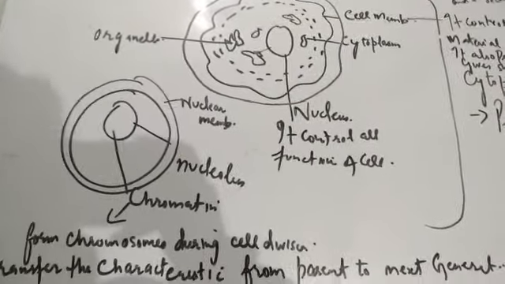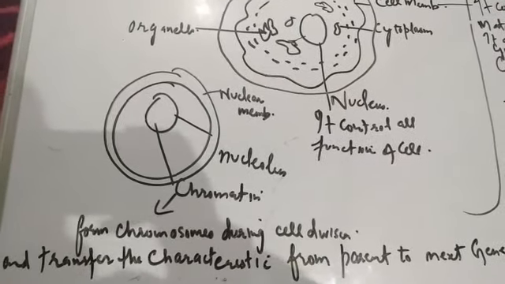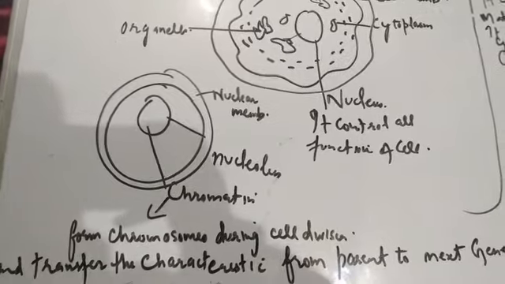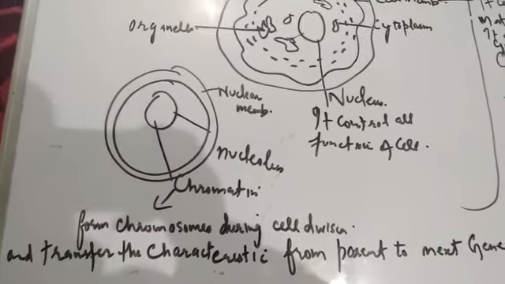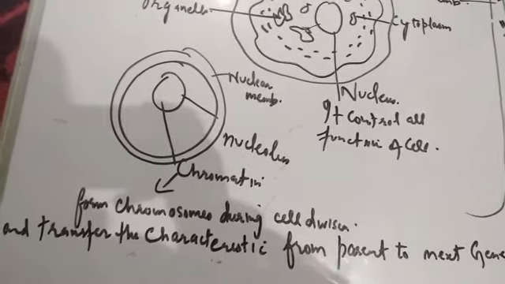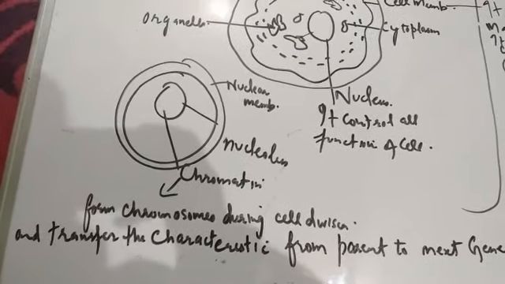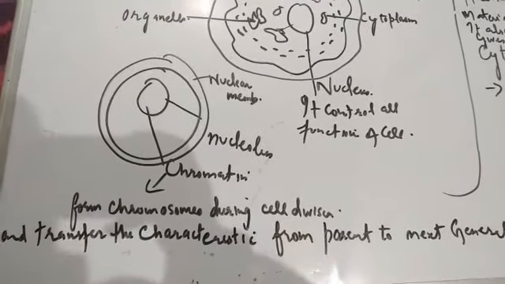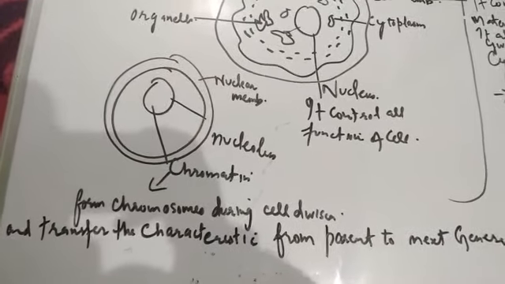in detail at the nucleus, in the nucleus there is a membrane that is called the nuclear membrane. Nuclear membrane is present outside the nucleus, and inside the nucleus are the nucleolus and chromatin. What is chromatin? Chromatin forms the chromosomes during the cell division.